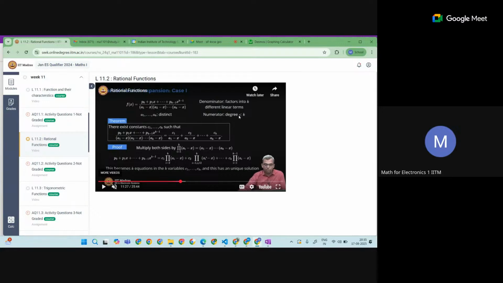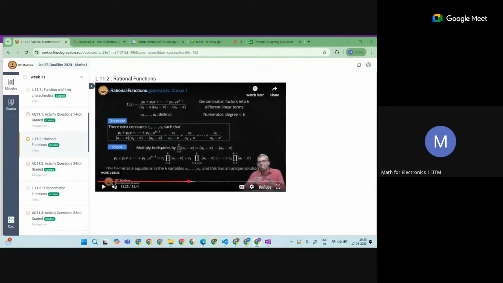The numerator degree is less than or equal to k. Whenever the numerator degree is less than or equal to the denominator degree, in that case it could be factorized, and we are able to write it in this fashion: c1 upon a1 minus x plus c2 upon a2 minus x plus and so on up to ck.